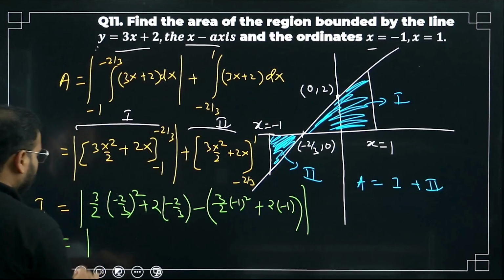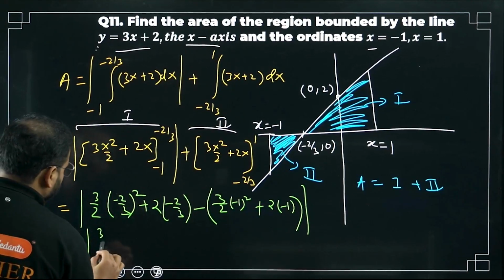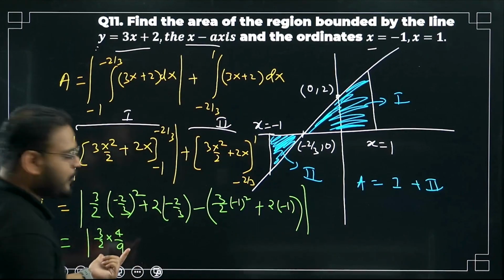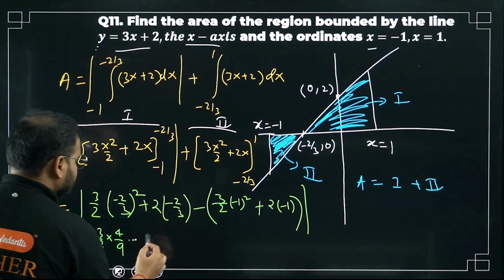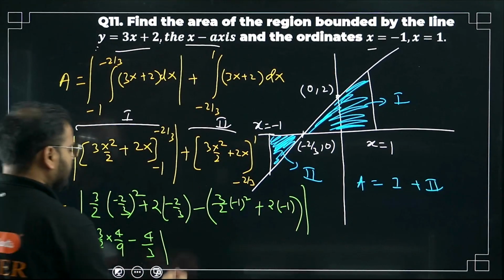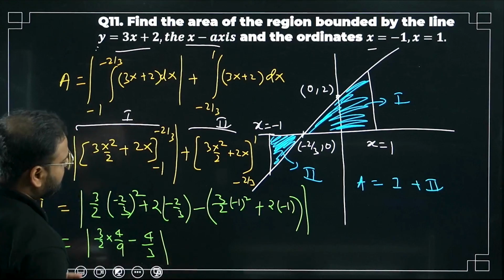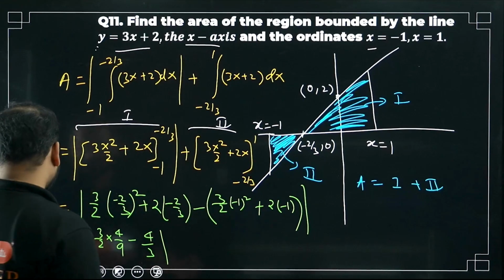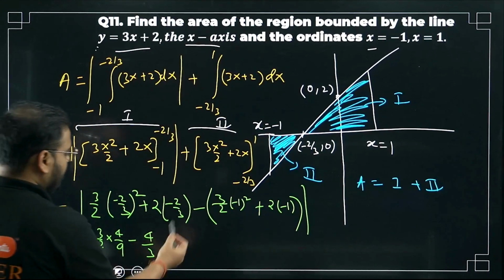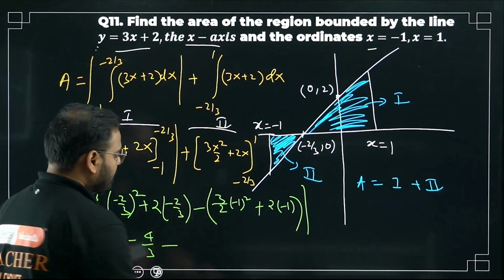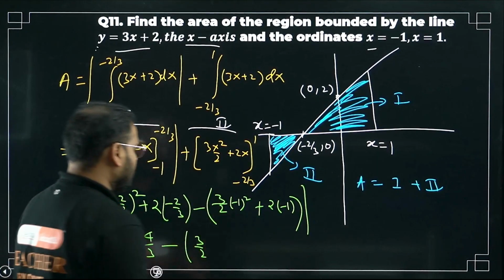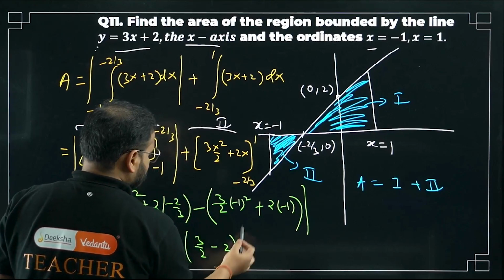In the modulus over here, this will be 3 by 2, this will be 4 by 9. The square of a negative number will again become positive. So 4 by 9 minus 4, 2 into 2 is 4. Minus sign will come, 3. Okay, there's a subtraction, that's not a modulus. Minus sign will continue from here for the lower limit part. What is this? It's going to be 3 by 2 into 1, so 3 by 2 only. What about this? Simply minus 2. Close this and the modulus will continue.